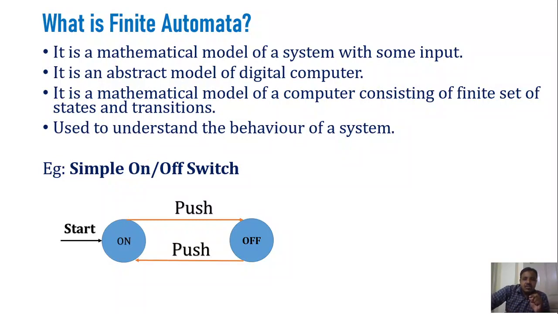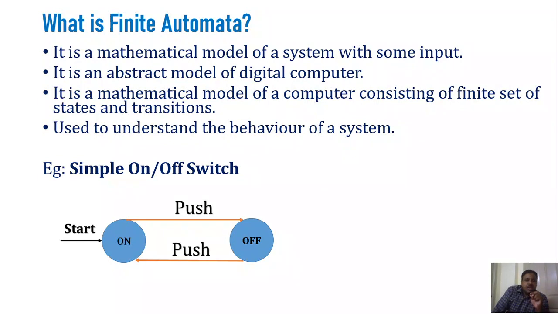In order to understand the behavior of the computational system that we are implementing, we represent it in the form of a state transition diagram. Whenever we have this finite set of states and transitions, it is called a finite automata. I hope you have understood the basic definition of finite automata. Just remember two points: it is a mathematical model of a system consisting of a finite set of states and transitions.